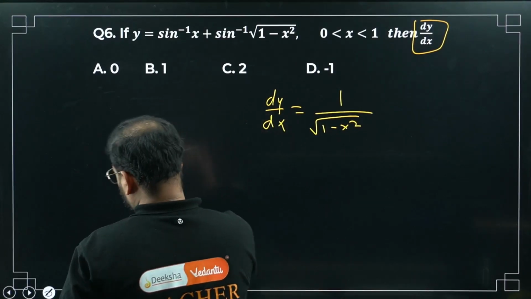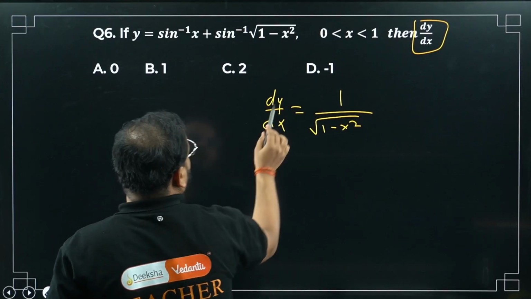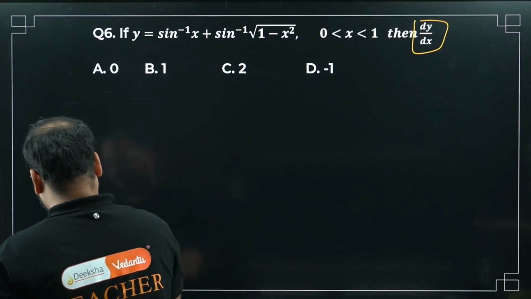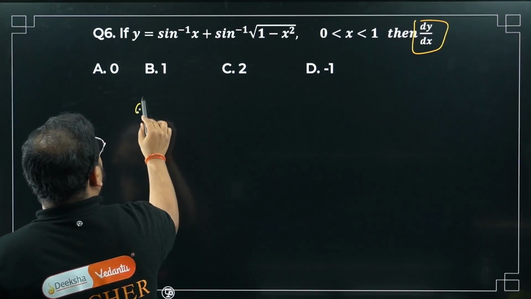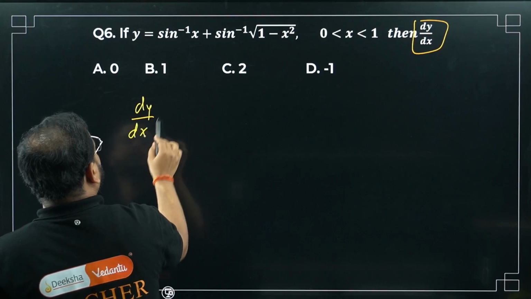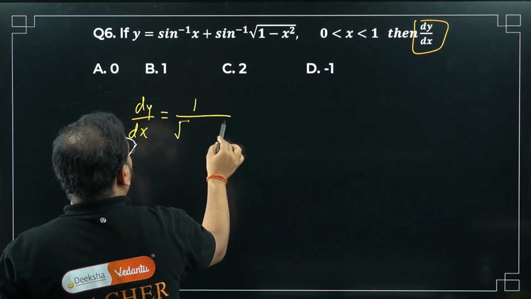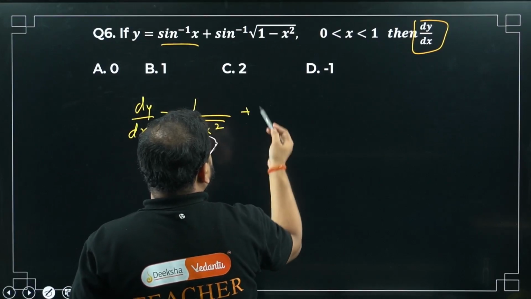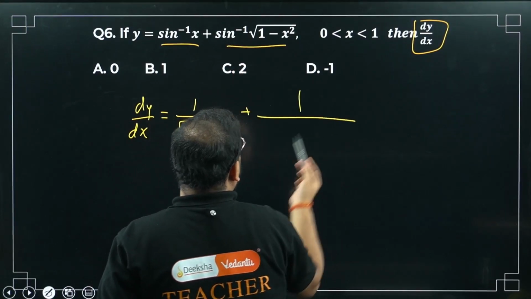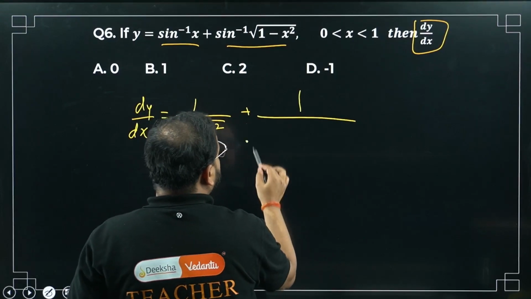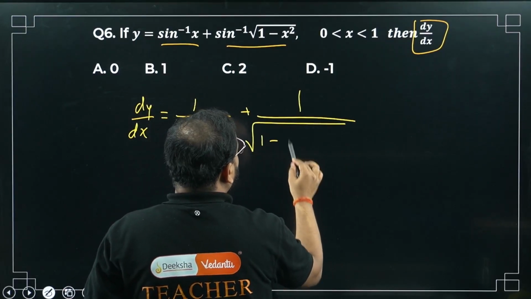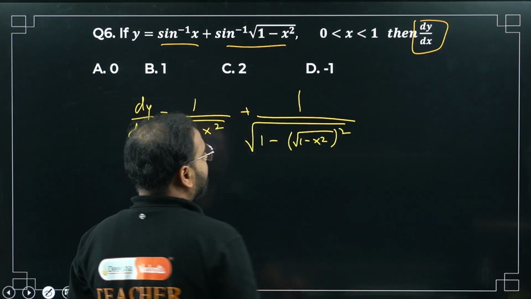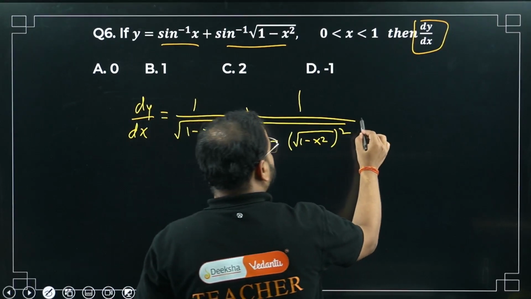I will need more space. Just have a look, I will do it on this side. Just give me a few seconds. So dy by dx equals what? 1 upon root of 1 minus x square. This part is done. What about the last one? Plus, the formula will remain the same, 1 upon root of 1 minus root of 1 minus x square, the whole square. Correct? I have to apply chain rule now.